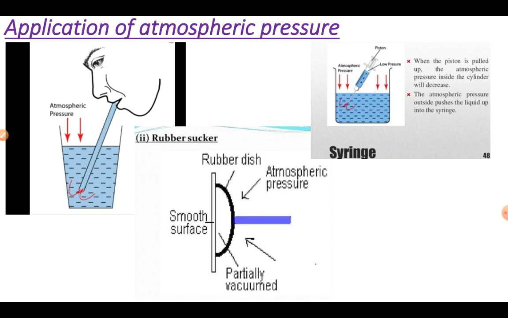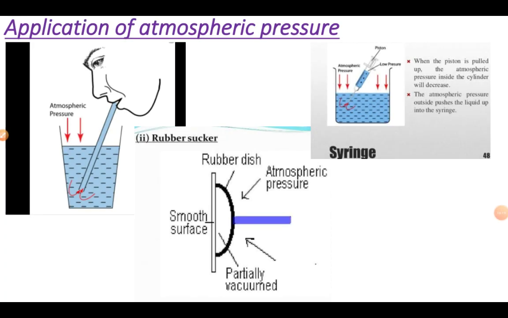Atmospheric pressure plays a very important role in our life, and at each step it affects our life, our earth, and our surrounding area also.